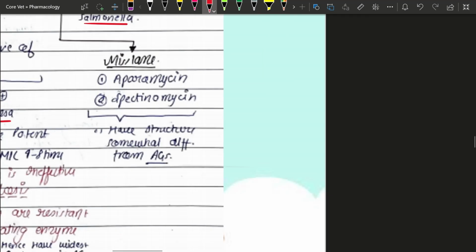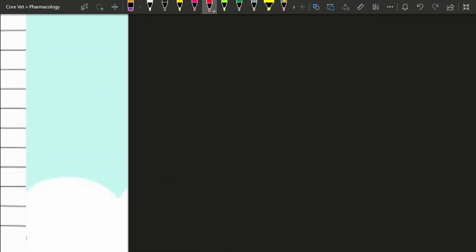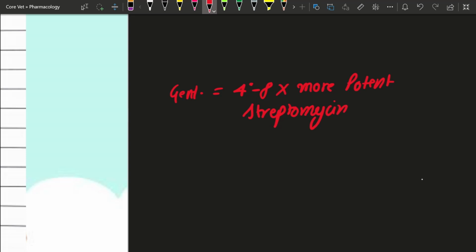Now, one property of gentamicin is what? Gentamicin is 4 to 8 times more potent than what? Streptomycin. It is more potent than streptomycin. How much? 4 to 8 times. What does it mean?